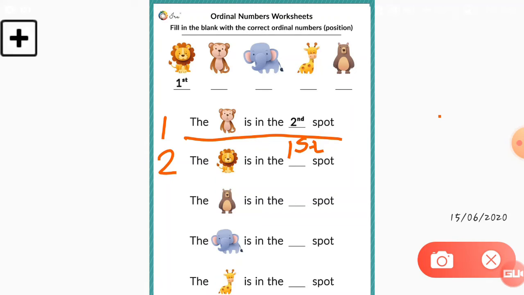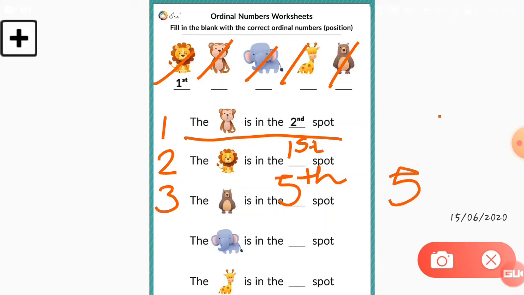Then the last one. Which place is this last animal? Let's see. 1, 2, 3, 4 and 5. So here is the answer, fifth. You don't write 5 only. You have to write th above the 5, so it will be an ordinal number. Understood? Now about the elephant. The elephant is at the third place. So how to write third? You have to write 3 and add rd here, so it will be an ordinal number.